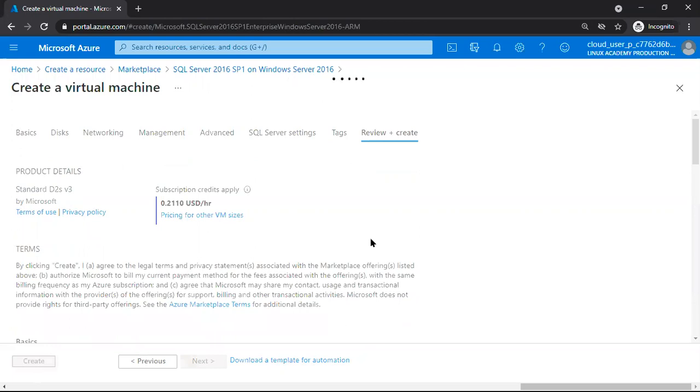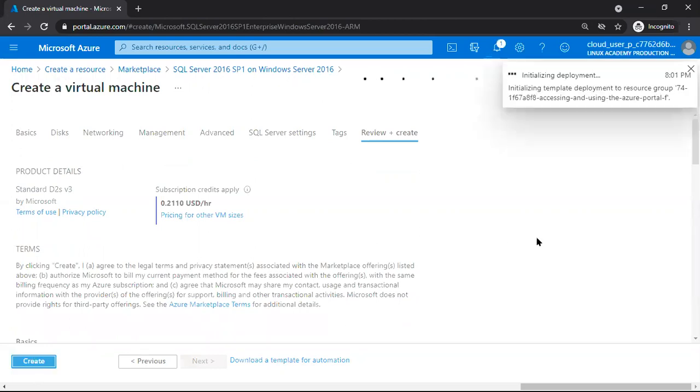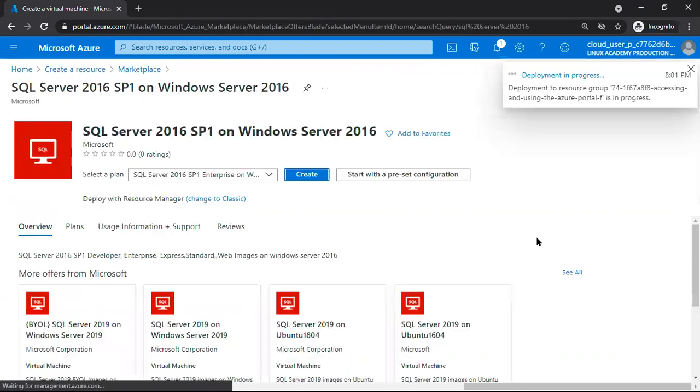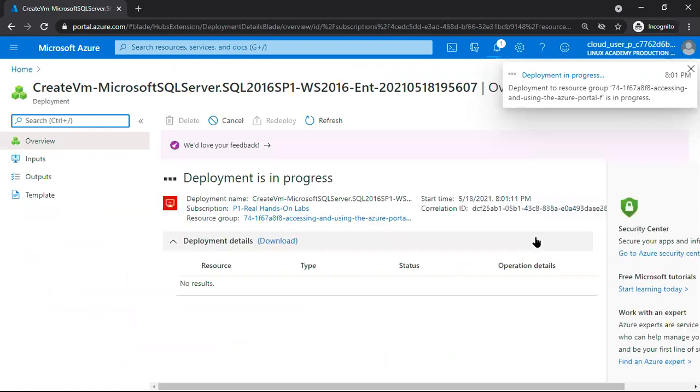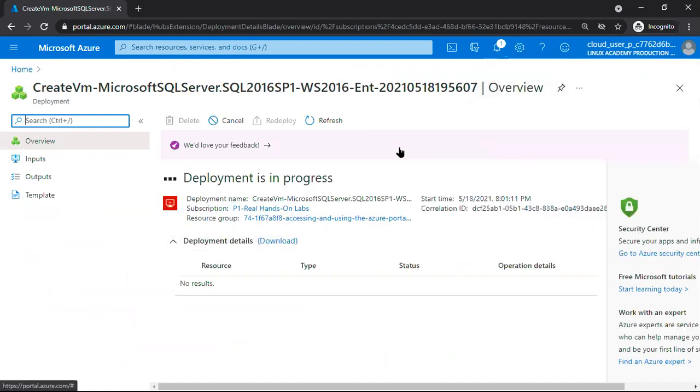Once we say create, the machine will be ready with one SQL default instance of 2016 with SP1. The machine will be ready within 8 to 10 minutes, depending on the data center and number of transactions currently.